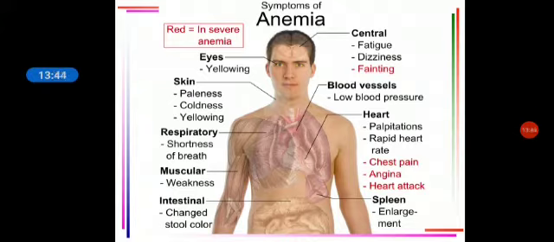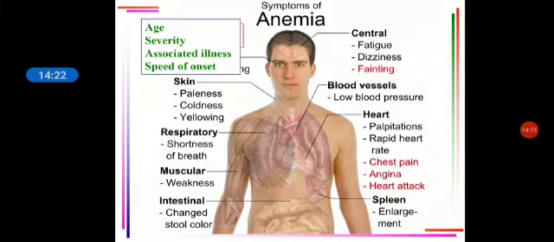Spleen, you can have splenic enlargement, that is splenomegaly. If the patient is having hemolytic anemia, the patient will have icterus, yellow jaundice, and the skin can also show that yellowness. If the patient is having severe anemia, the patient can turn pale. They can have respiratory symptoms like shortness of breath, and muscles can go weak. Intestine, if the patient is having intestinal bleeding, there will be a change in the color of the stools. So all these are general symptoms of anemia, right?